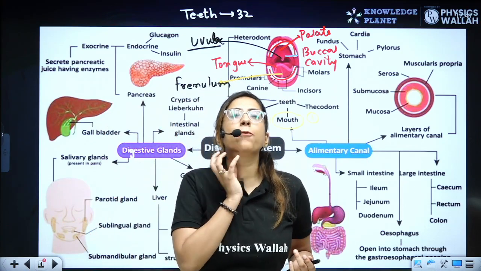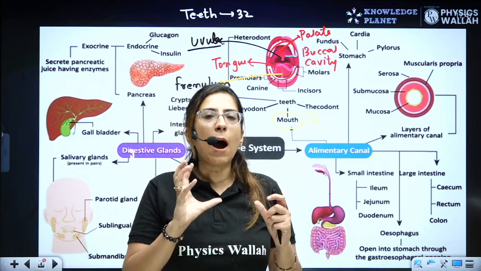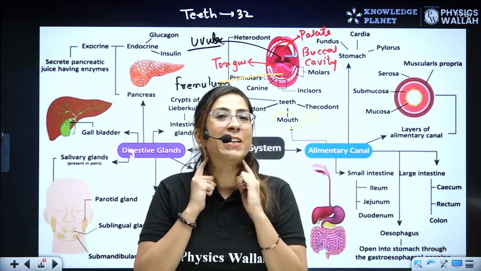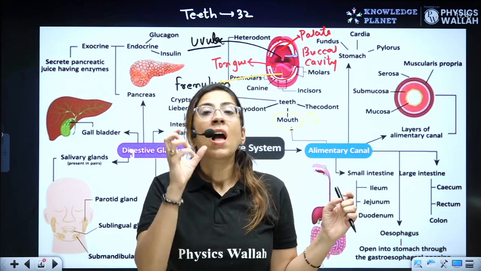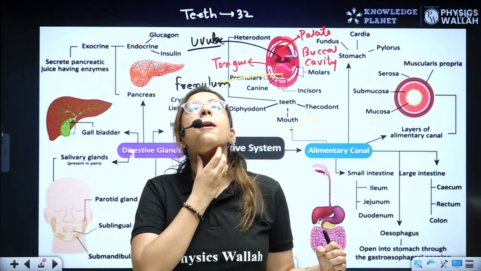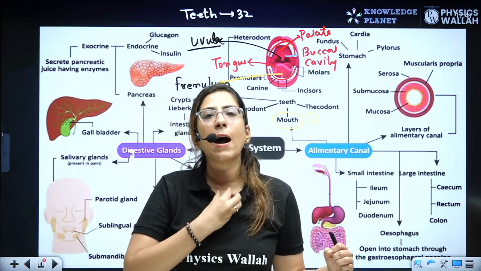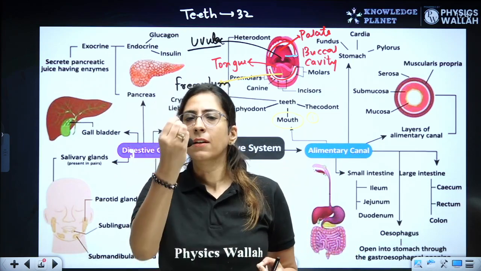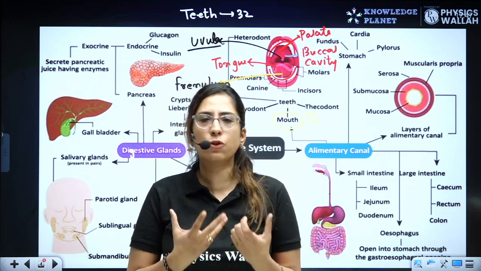Here, once the food is in our mouth, it is mixed with saliva. They are broken down with the help of teeth as well as tongue. And after that, a structure is formed which is termed as a bolus, and the bolus enters into our alimentary canal. In the alimentary canal, the next part is the esophagus.